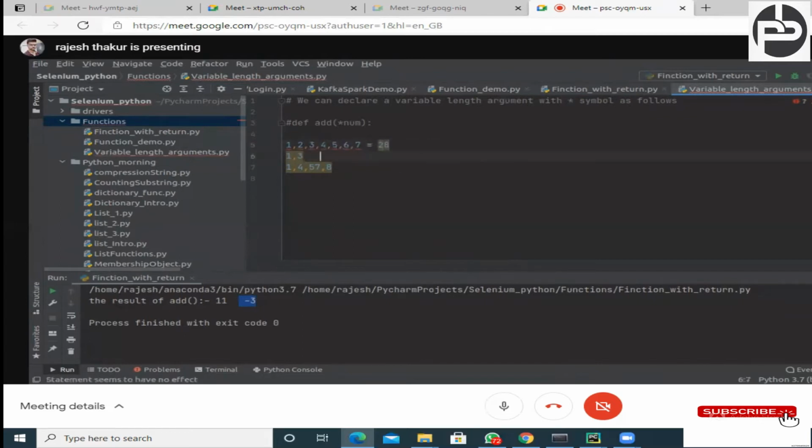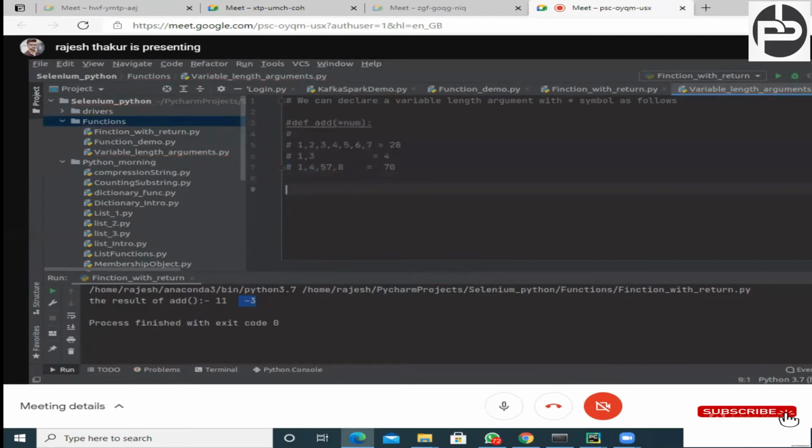Similarly, if the user is passing 1 and 3, then what should be the output? 4. Similarly, if the user is passing 1, 4, 57, 8: 57 plus 8 is 65, 65 plus 4 is 69, 69 plus 1 is 70. So the user should get 70 as output. Now let me introduce this in code, how we can do it with a variable length argument. Now just try to understand.